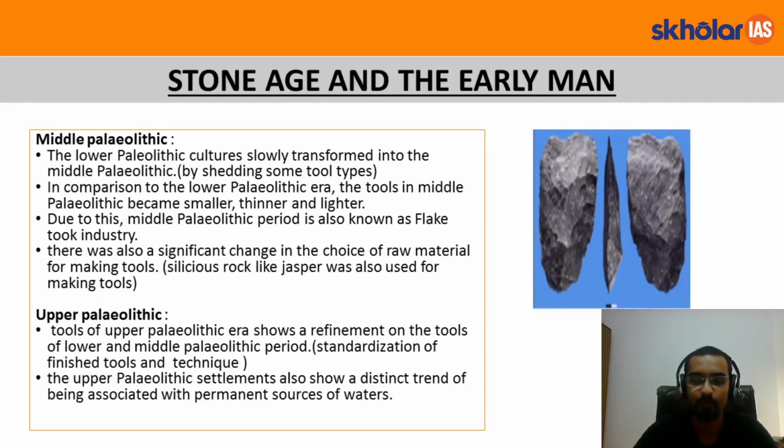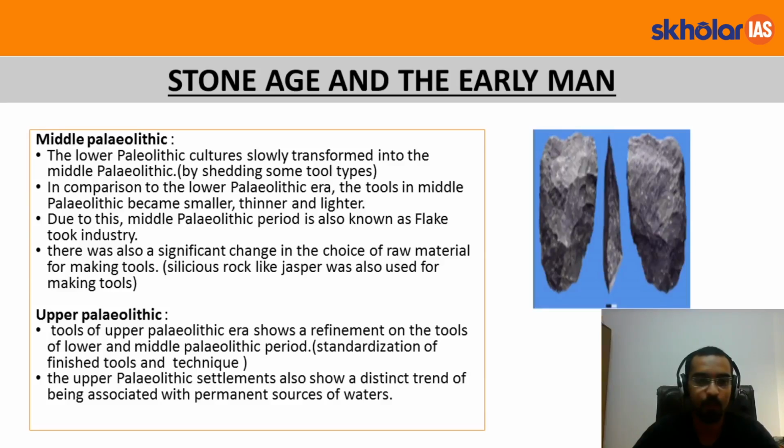Now what are these flake tools? Suppose you want to make an arrowhead from a stone. You will start carving the arrowhead from a stone by using a chisel. Those parts of the stone which were chiseled out will constitute the flake tools, and the arrowhead will constitute the core tool. Take note that flake tools are always smaller than the core tools. There was also a significant change in the raw material used for making these tools. Siliceous rock like jasper was also used. So apart from quartz, basalt and chert, we also see the use of jasper in the Middle Paleolithic Age.